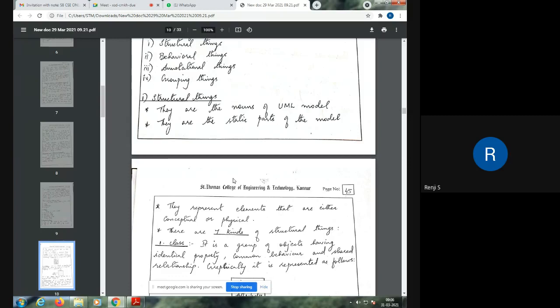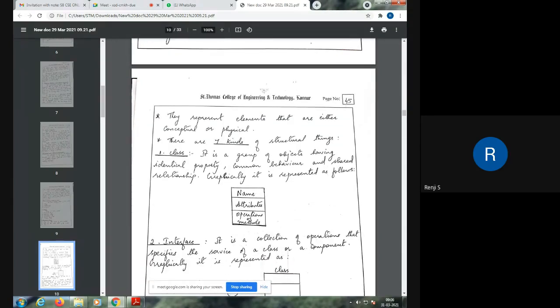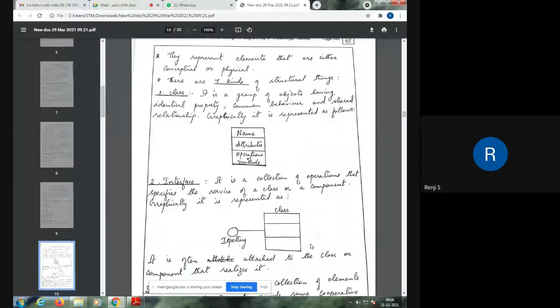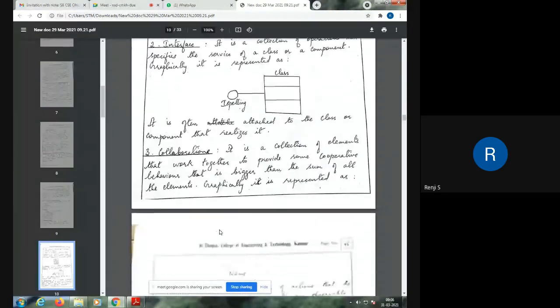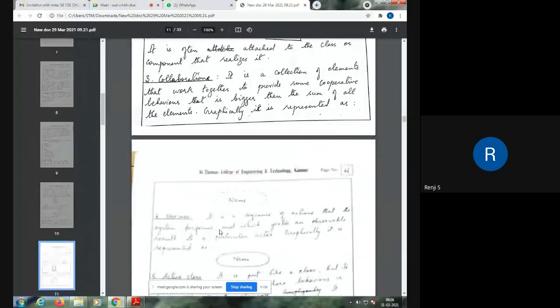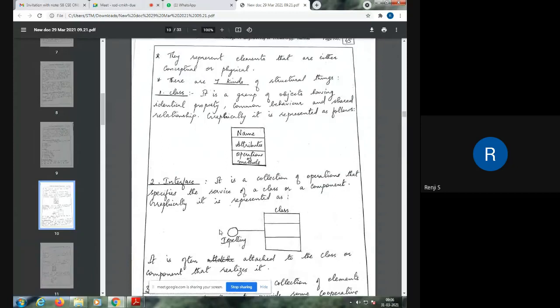Like a student is a physical thing, whereas a transaction can happen for some time and then disappear. So conceptual things are also there. And there are 7 kinds of structural things: classes, interfaces, collaborations, use cases, active class, components, and nodes. These are the 7 structural things. So class is a structural thing.